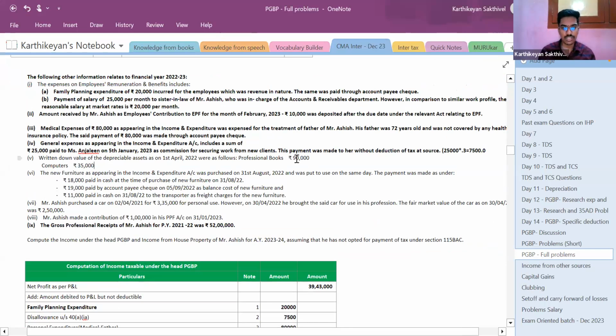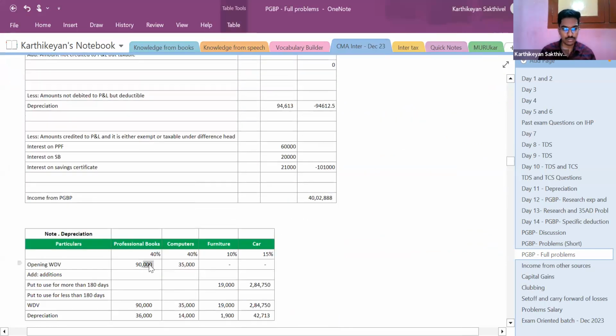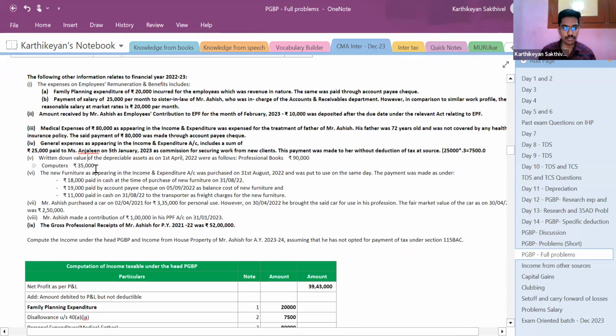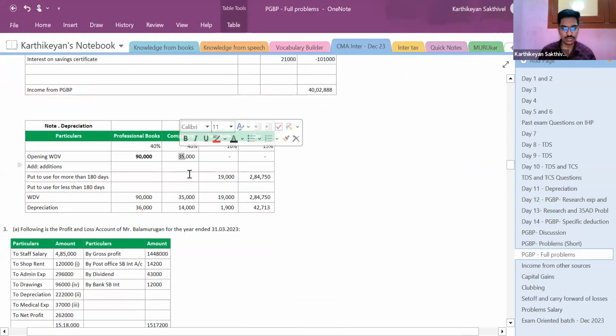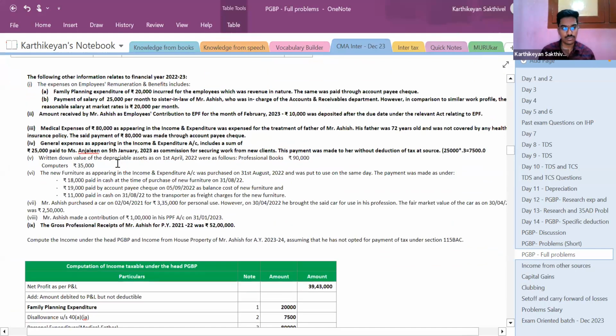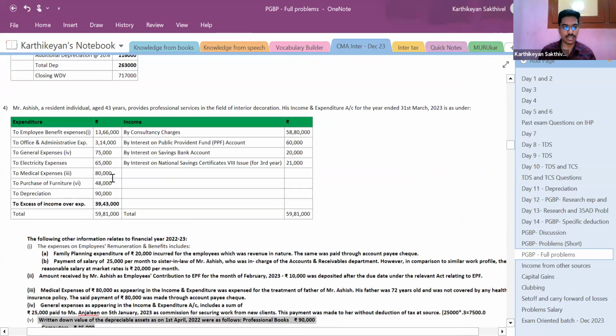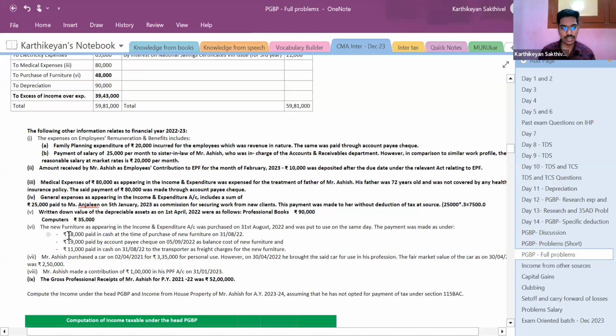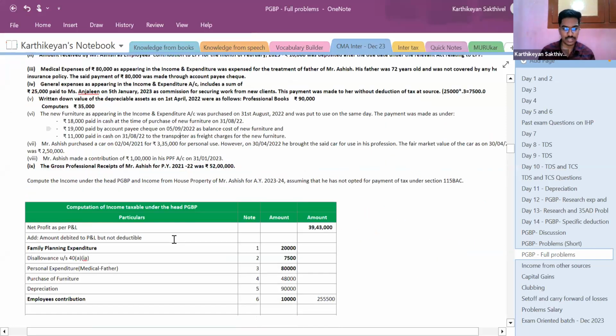Next, WDV as on 1st April, professional books 90,000. Next, computers 35,000. This adjustment is done. After that, furniture has been purchased, which is 48,000. In the 48,000, it is paid 18,000 in cash, 19,000 by account payee cheque, and 11,000 in cash on 31/8/22 to transporter as freight charges.